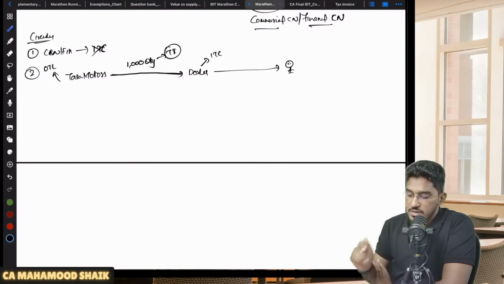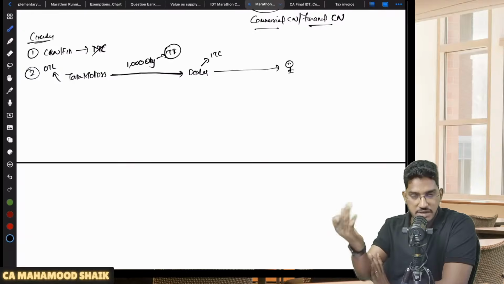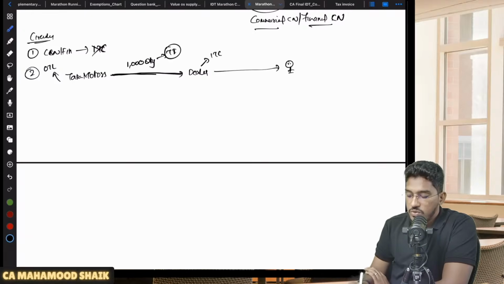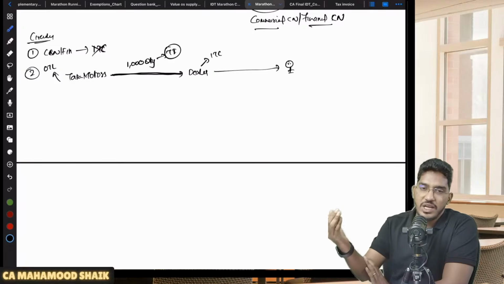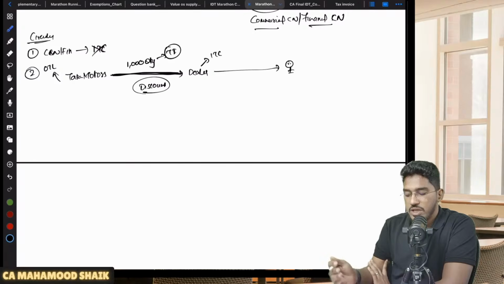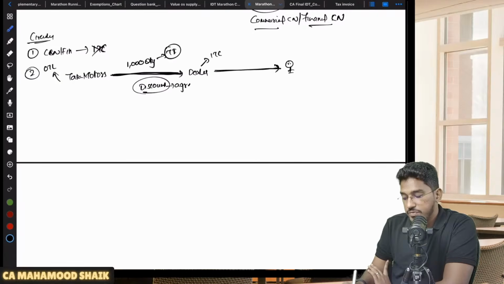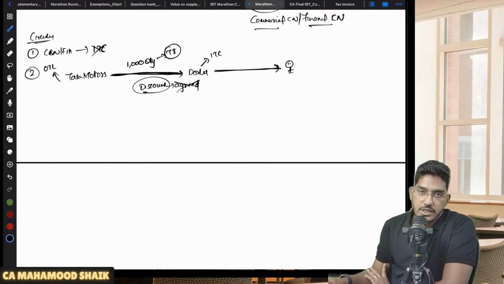Now, at the end of the year, some stock is still left with the dealer. In order to help the dealer clear the stock, Tata Motors told them, okay boss, I will give you some discount now, so that you can reduce your prices and clear the stock. So like that they have given a discount. This discount was not agreed at the time of making the supply.